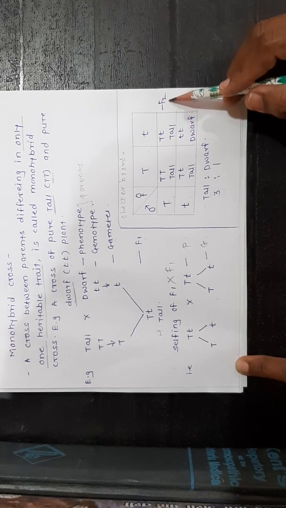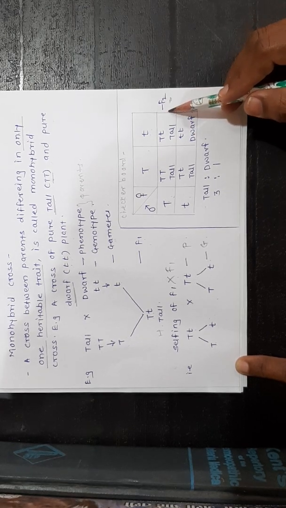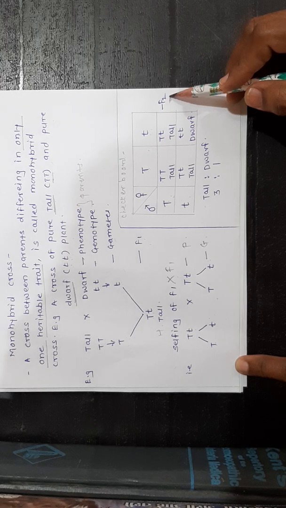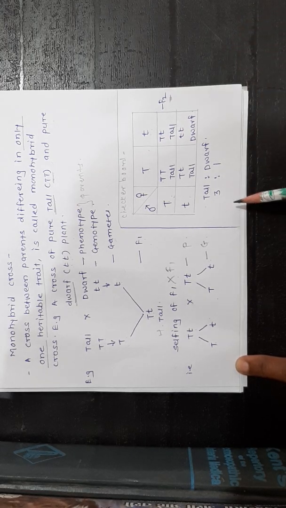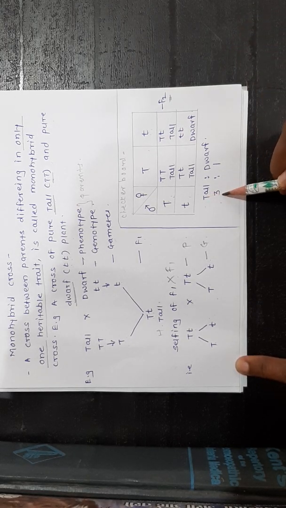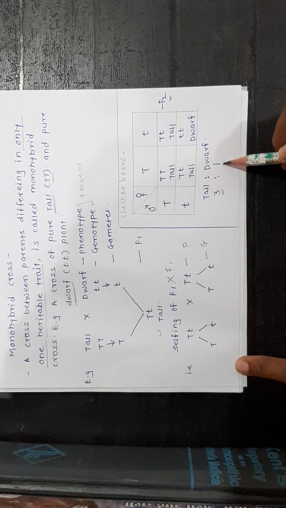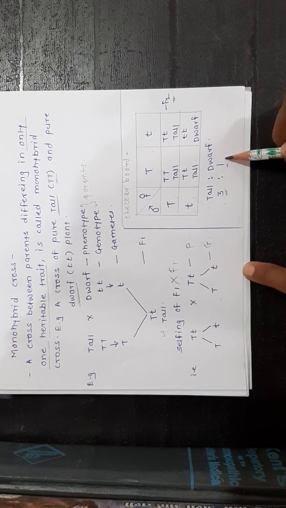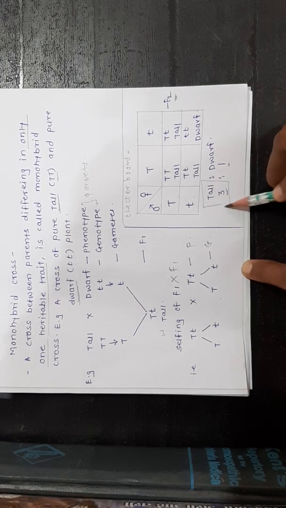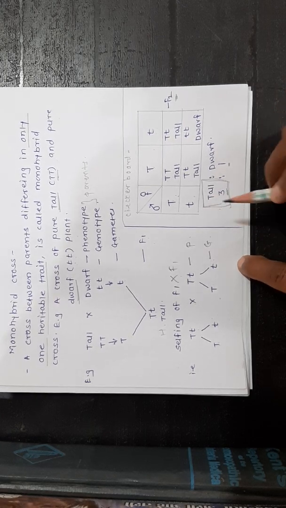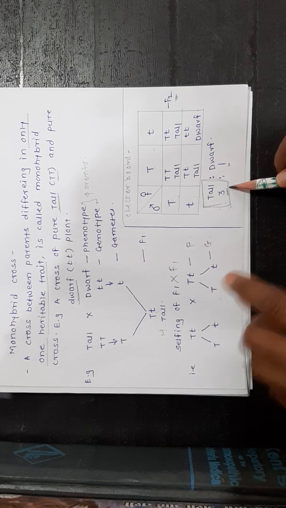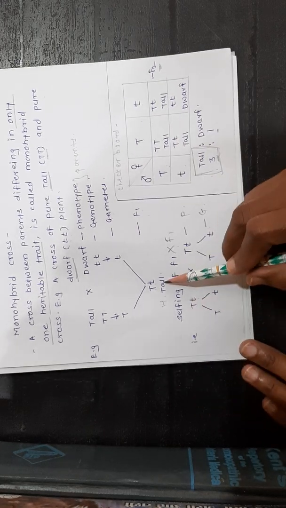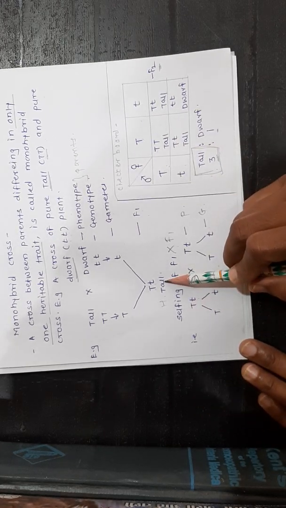In the F2 generation, we obtain 3 tall plants and 1 dwarf plant. Means here tall plants are more in number and dwarf plants are less in number, and hence the tall character is dominant. The tall character is dominant, which also appeared in the F1 generation.